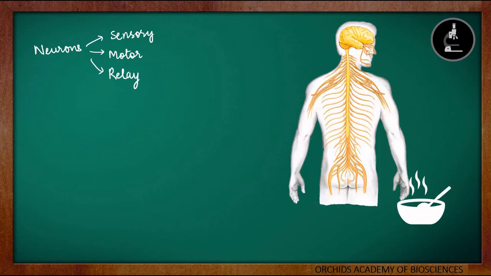Now, let us look into the types of neurons. Neurons are basically of three types. They are the sensory neurons, the motor neurons, and the third one is relay neurons. Now, what are the functions of these neurons and how are their functions different from each other? Let us take an example. What happens when we touch something hot? So, when we touch something hot, there are some neurons which will send this information to our spinal cord and brain. So to sense this information and send it to the spinal cord and brain, there are certain neurons involved. They are called the sensory neurons. So sensory neurons transmit the information to the spinal cord and brain.